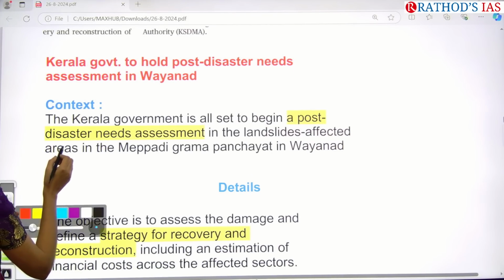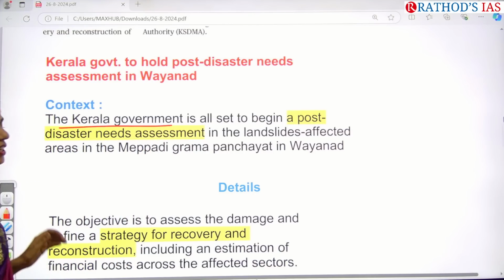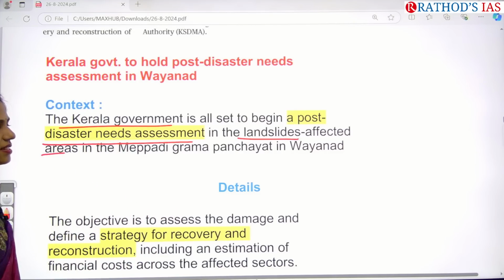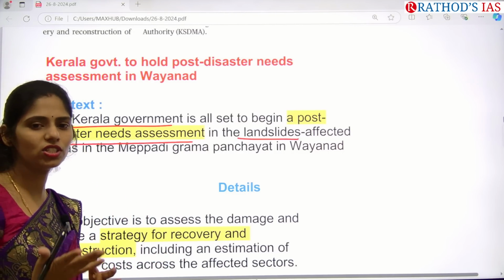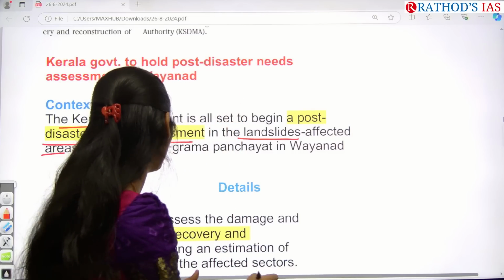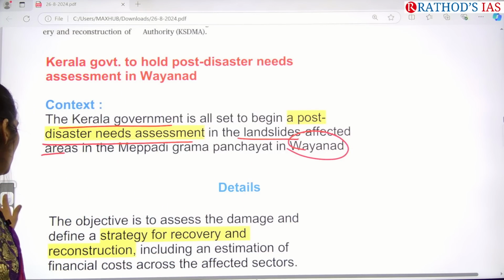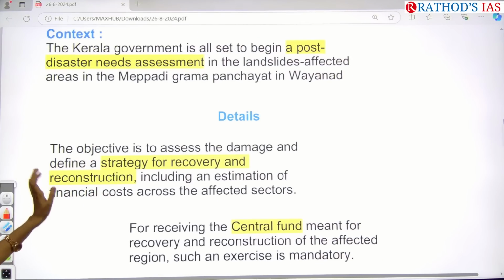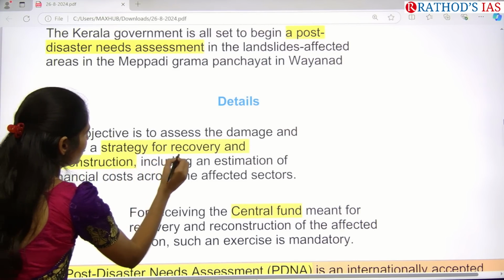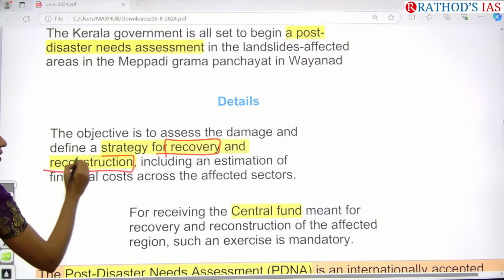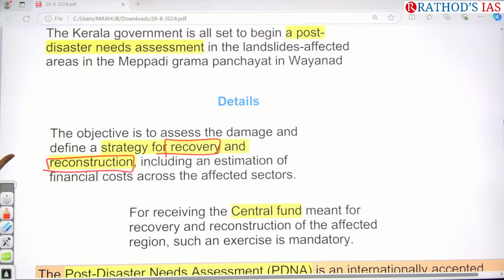So this article is saying that the Kerala government is all set to begin a post-disaster needs assessment in landslide-affected areas. So recently, landslide happened in which area of Kerala? In Wayanad. Okay, so in Wayanad district, now the Kerala government is going for this post-disaster needs assessment. So what is the objective? Assessing the damage, and here they want to define the strategy for recovery. So for recovery, what strategy do they have to come up with, and even they will be focusing on reconstruction. And actually the important objective or aim of this study is to estimate the financial cost across the affected sectors.